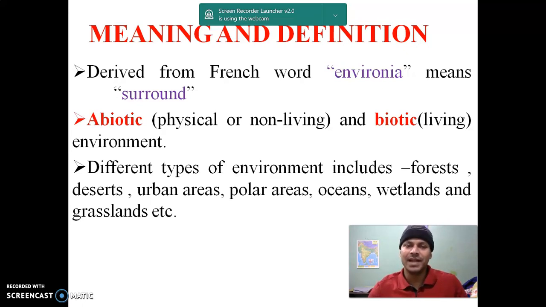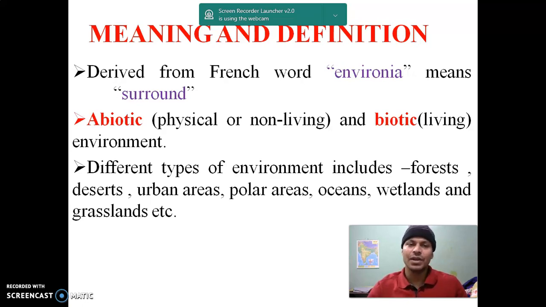Environment is derived from a French word, environia, which means surround, and it has two important components, that is abiotic and biotic. As you know, abiotic means absence of life. That means the non-living part, or you can say the physical part. And the biotic part is the living part of the environment. In the other slides, I will tell you the details about these two things.